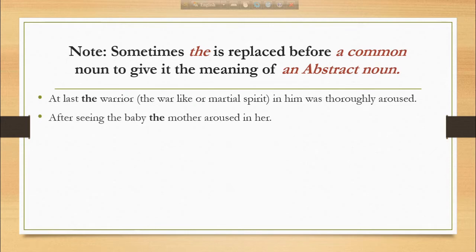After seeing the baby, the mother aroused in her. When we say the mother, it indicates here the motherly spirit. Here we have another example. Check the beast in you. When we say check the beast in you, we indicate the beastly spirit.